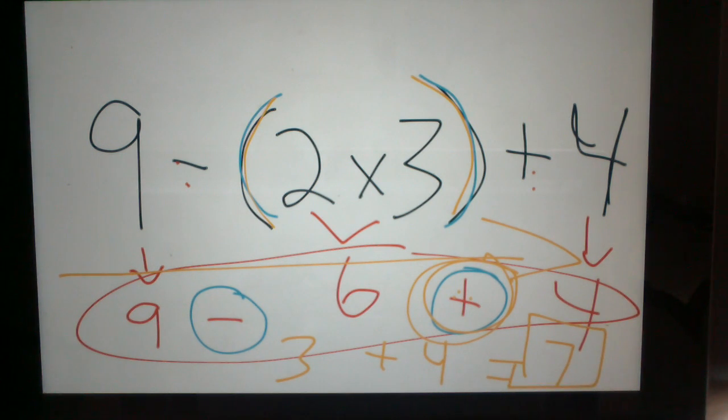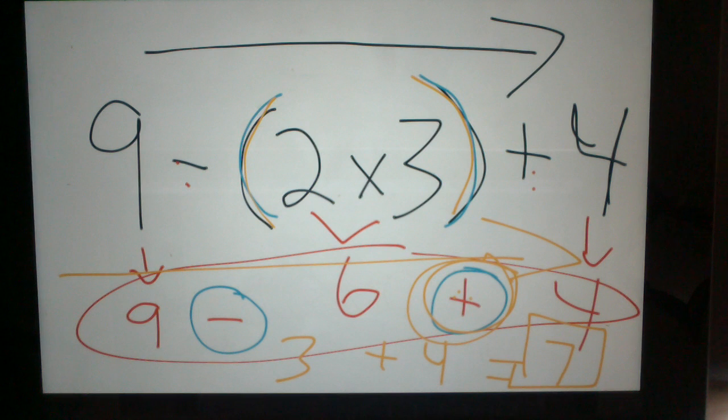You now see exactly how you could get a wrong answer simply by not going in the correct order of operations. Remember, Please Excuse My Dear Aunt Sally. Parentheses, exponents, multiplication and division are together, left to right. Addition and subtraction are together, always and forever left to right. Never forget that.